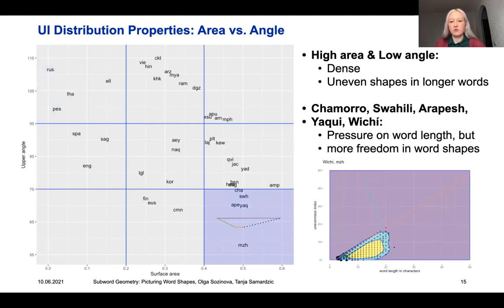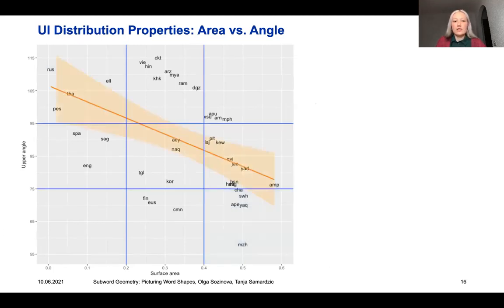Now it's more of a pressure on word length, but more freedom in word shapes. So we don't see any noise now, but we also don't see a preference towards even shapes when the words get longer. There seems to be a trade-off between these two dimensions. We find a moderate negative correlation between them.